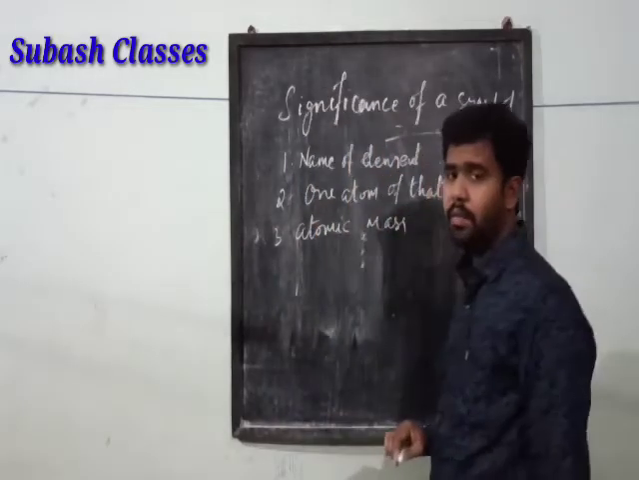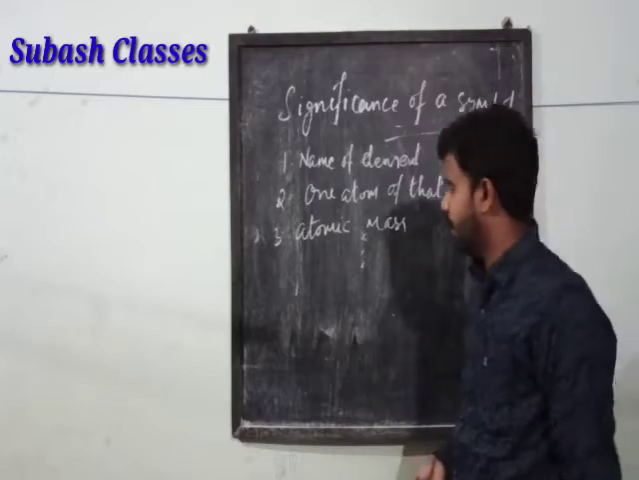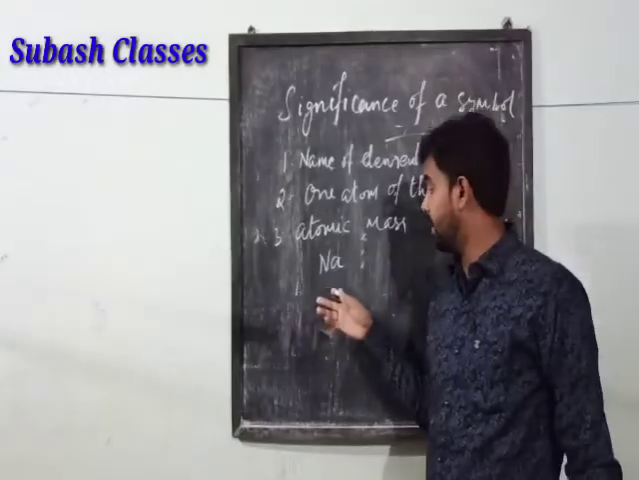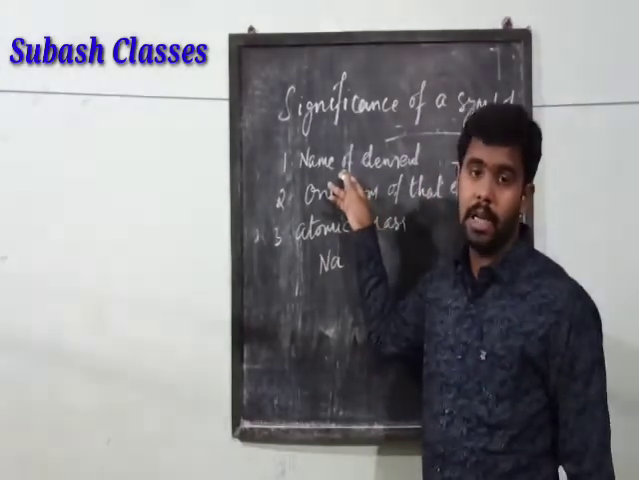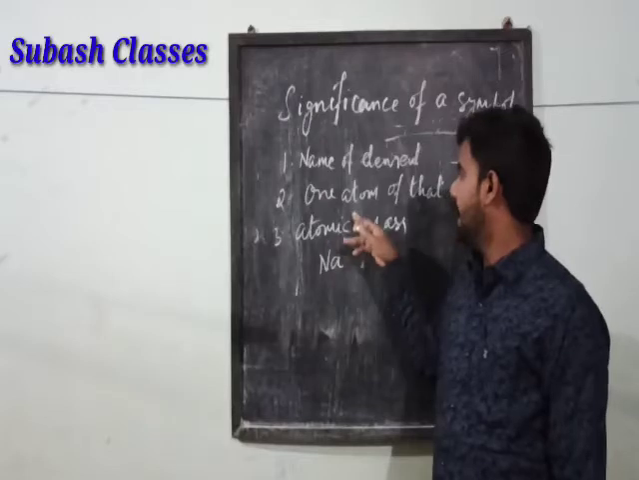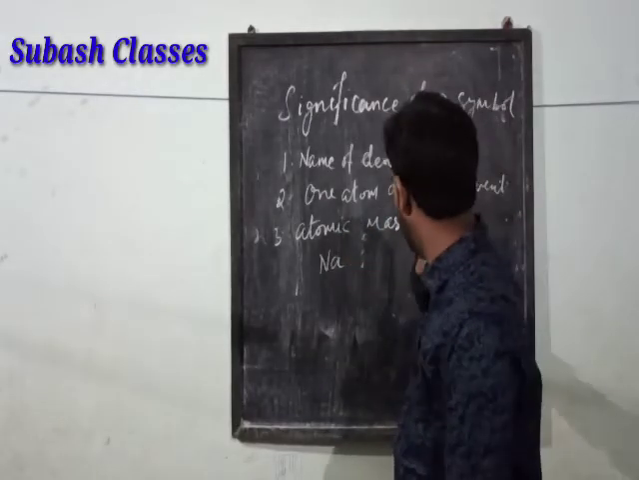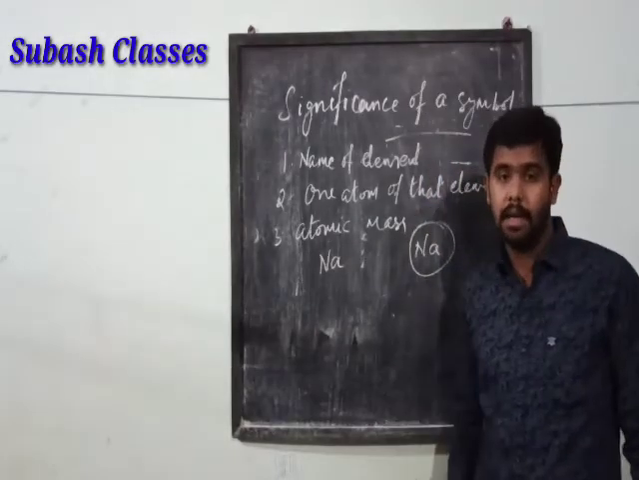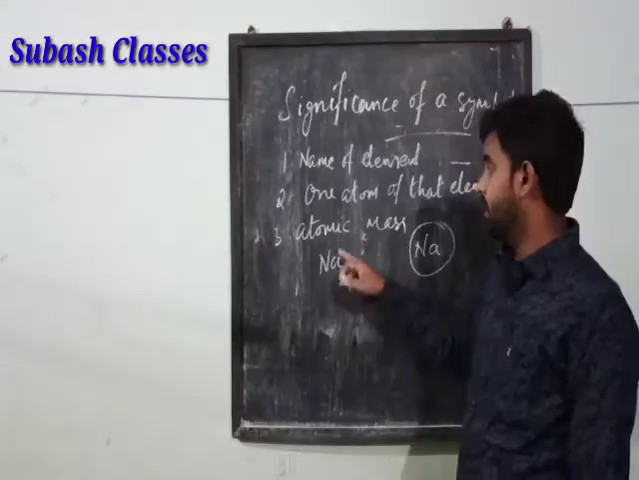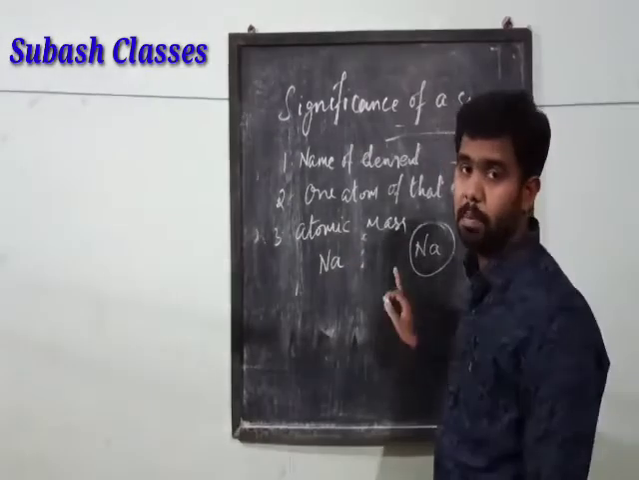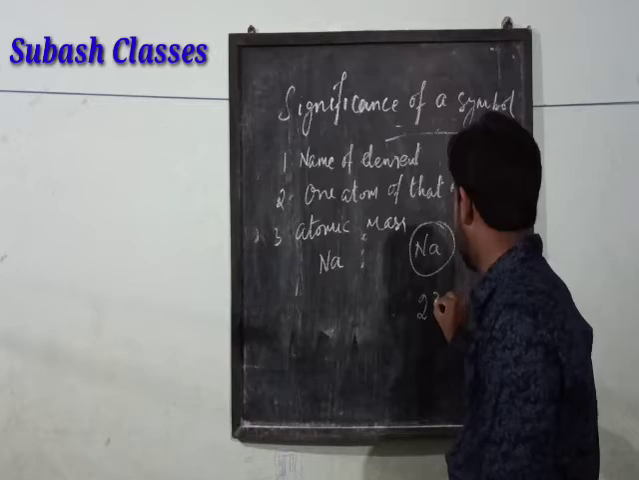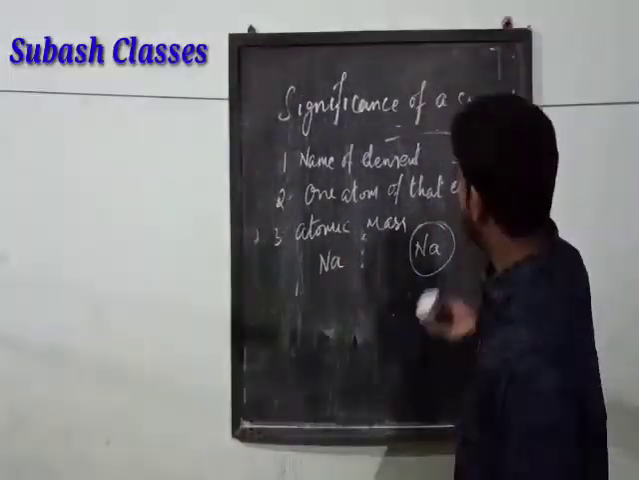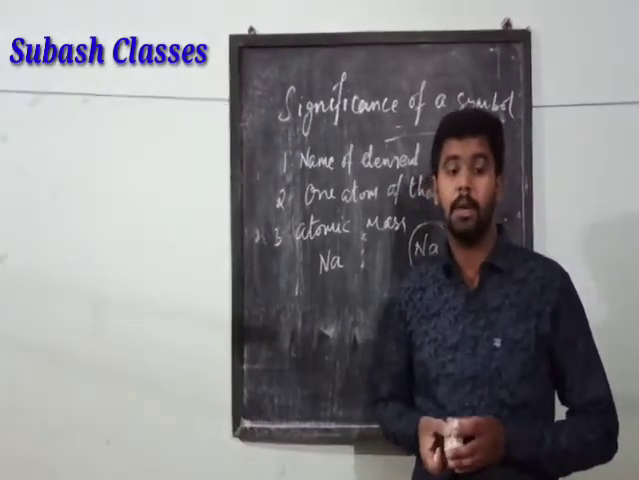For example, if I take sodium, Na, the symbol represents the name of the element as sodium, and it also tells me that if Na is written there, there is only one atom of Na present, and the atomic mass of Na is 23. That's what it signifies. Now from atom comes a molecule.